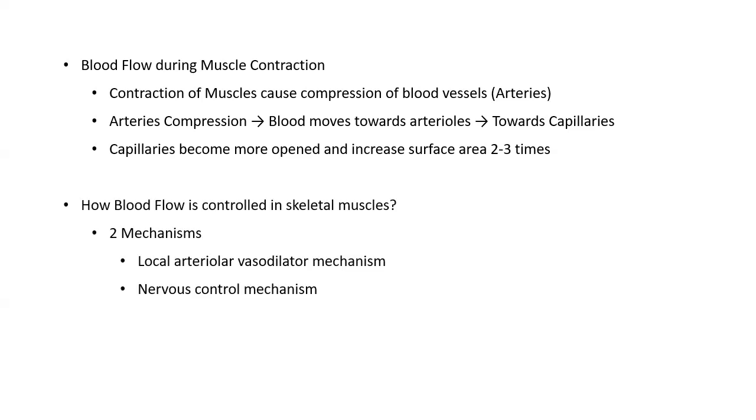The next one is how blood flow is controlled in the skeletal muscles. There are actually two mechanisms which are controlling the rate of blood flow in the skeletal muscles. The first one is the local arteriolar vasodilatory mechanism and the second one is the nervous control mechanism. We will discuss the first one, the local arteriolar vasodilatory mechanism.